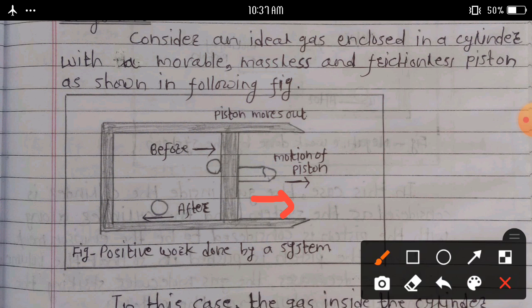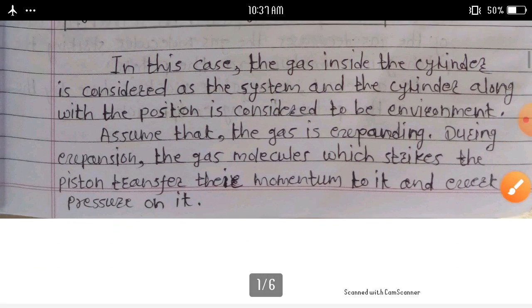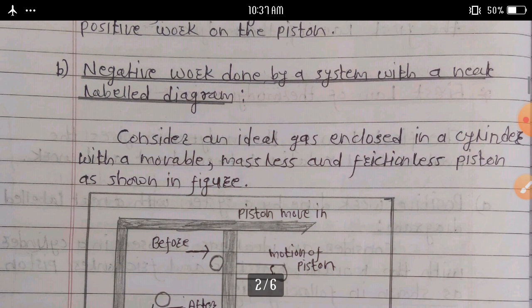A question asked on this topic: explain positive work done by a system with a neat labelled diagram. Then we consider another point: negative work done by a system with a neat labelled diagram.